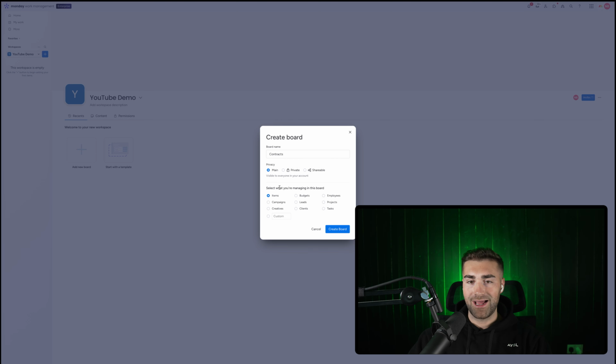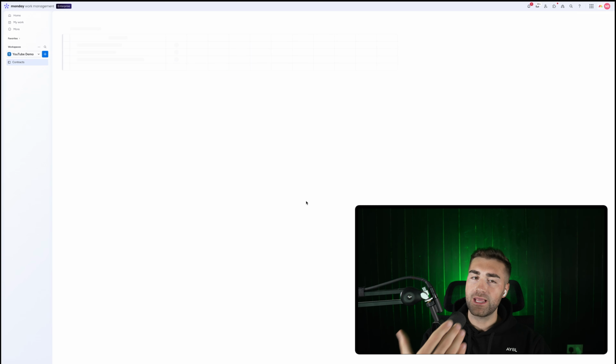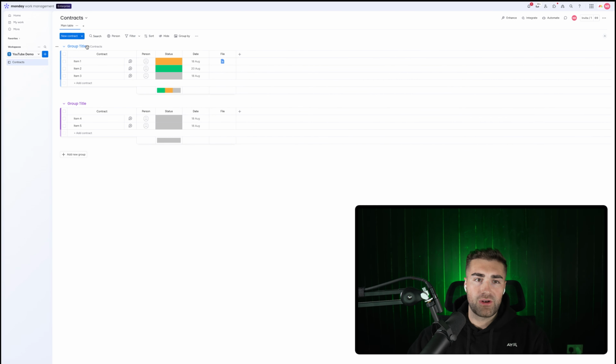I'm going to go ahead and leave it as main. And then the item that we're managing here is contracts. So I'll just write that in and go ahead and press create board. Now, of course, the data that you are looking to capture on your contracts board is entirely up to you. So you can have active contracts and then completed contracts as your two groups, which is what I'm going to go for here. So active contracts, and then we would have completed contracts.